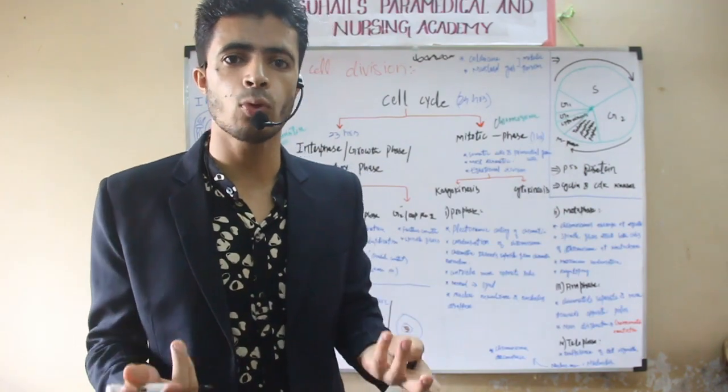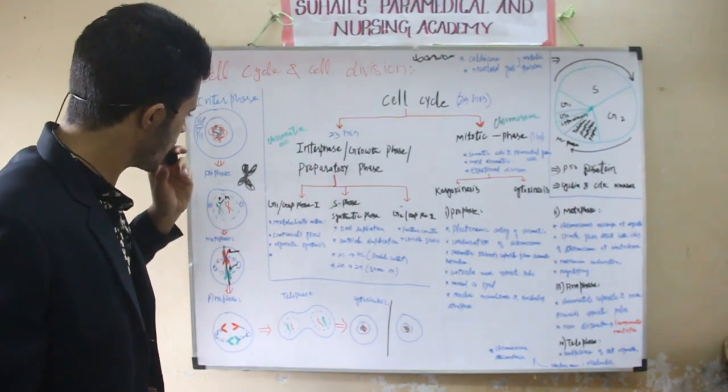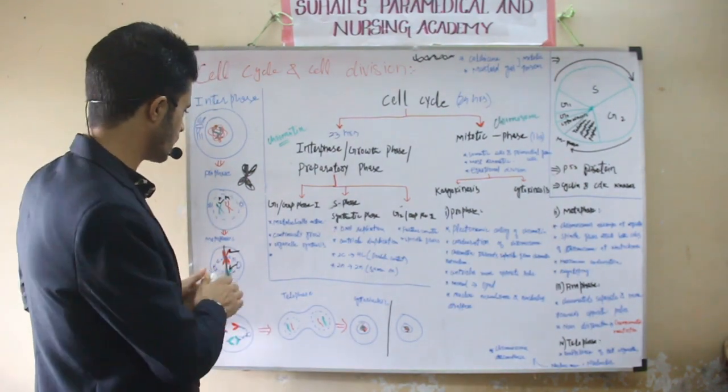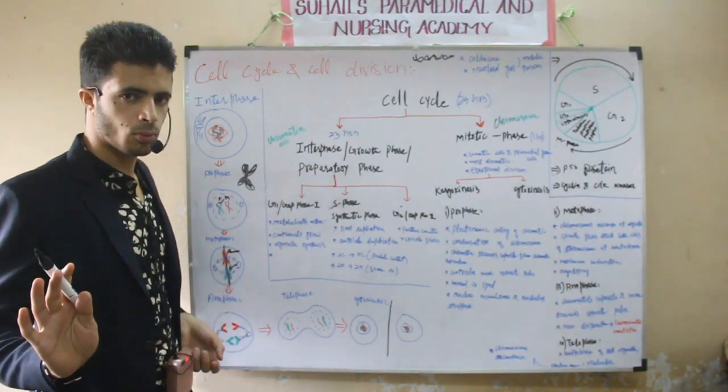What is the meaning of 2N? See, I will give an explanation here. This explains why it is called 2N. See, this is the father's chromosome. This is the mother's chromosome. This is the father's chromosome. This is the mother's chromosome.